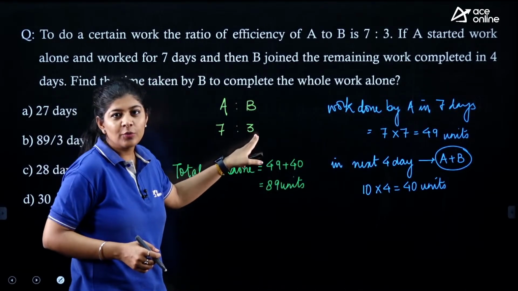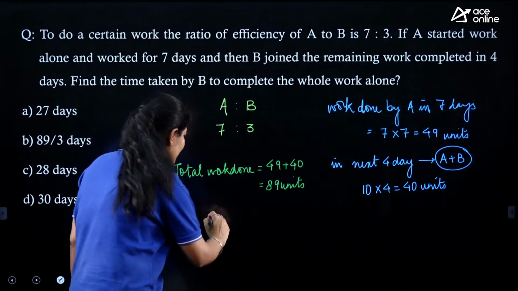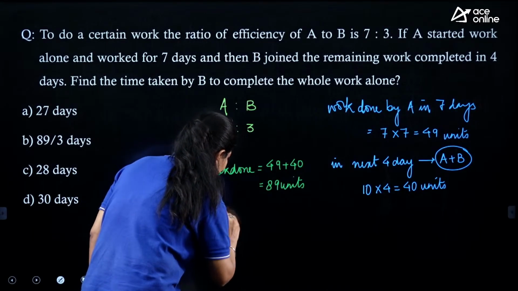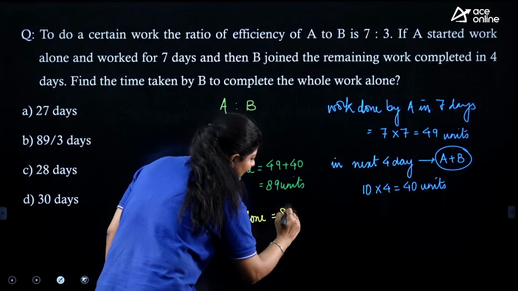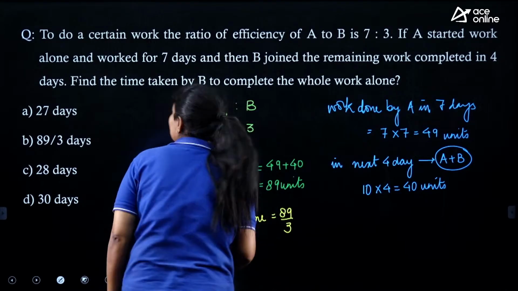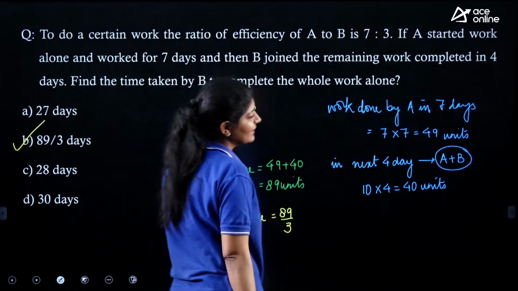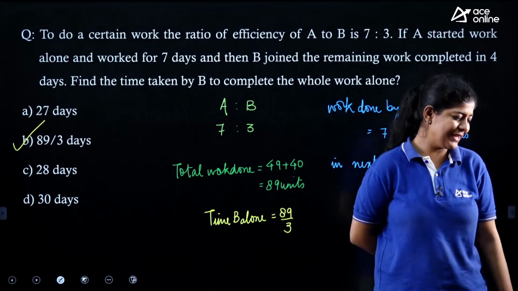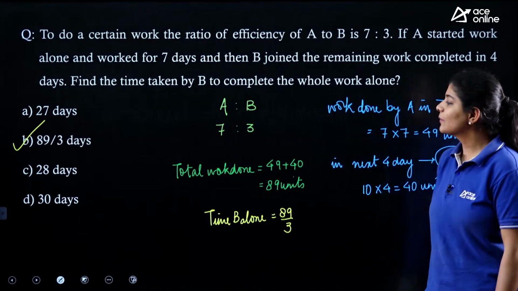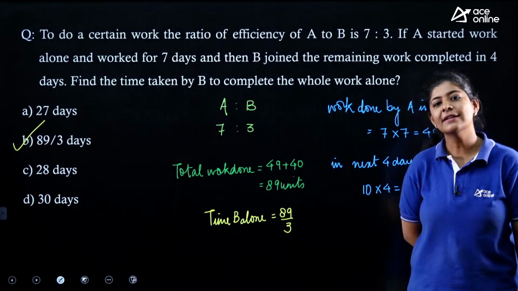B is also doing the work with his efficiency only. So the time taken by B alone is 89 by 3. That means option B is the correct one. So very easy, right? Option B is the correct one.